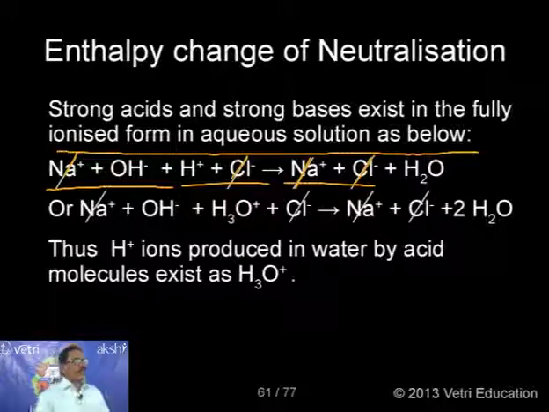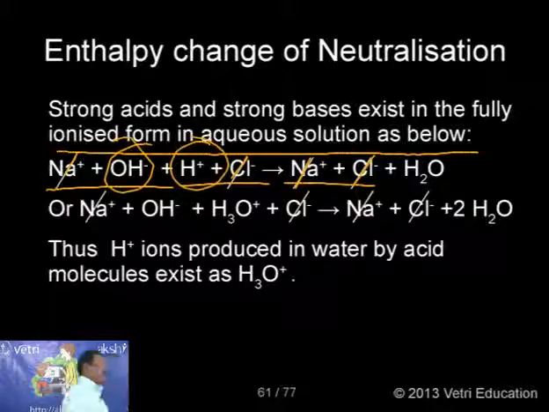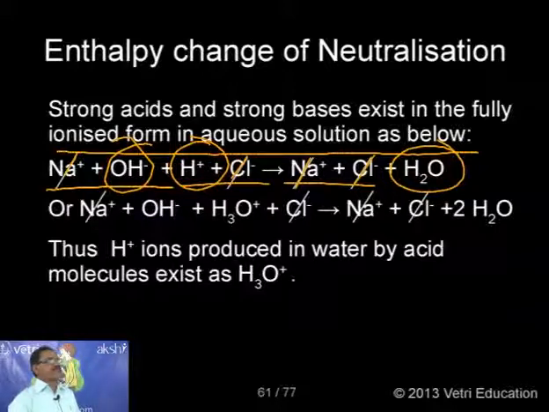So whenever any strong acid reacts with a strong base, the actual reaction is between OH- and H+. That's why it is forming water. That's why the value is constant. That's why the value is minus 57.3. This is the interesting information. So whatever the nature of acid, whatever the nature of base, the reaction is always taking place between H+ and OH- to form water. That's why the value is constant.